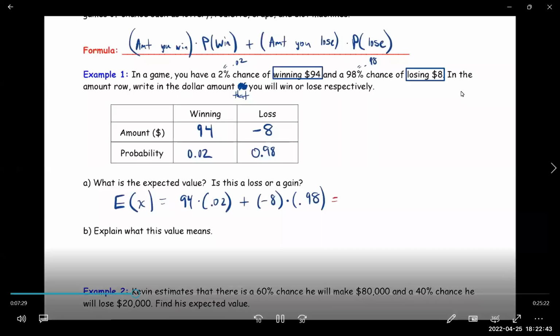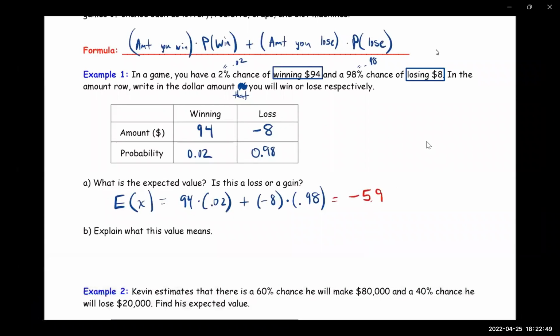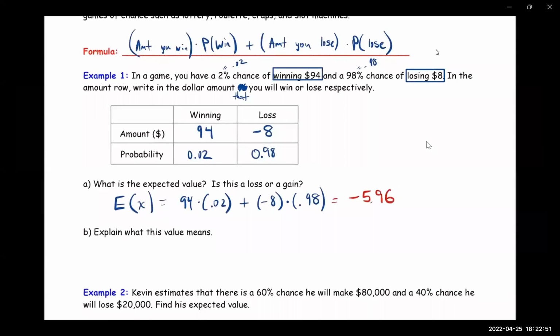We are going to lose on average... was it 96 cents or 98? I think it was 96. Yeah. So it says, explain what this value means.